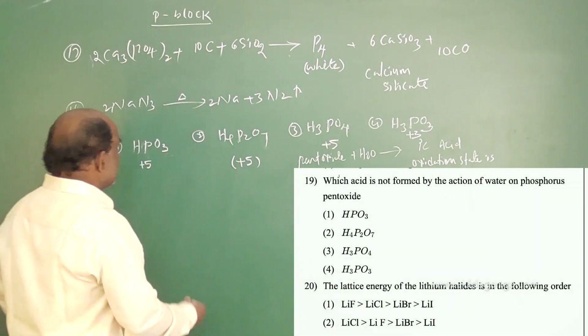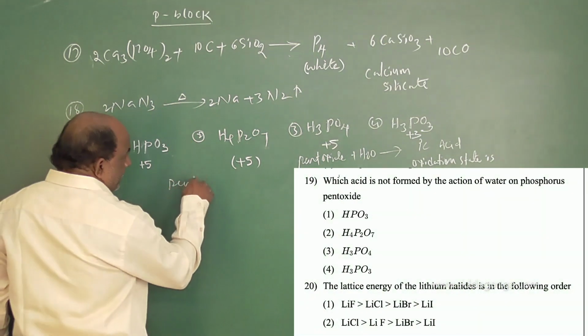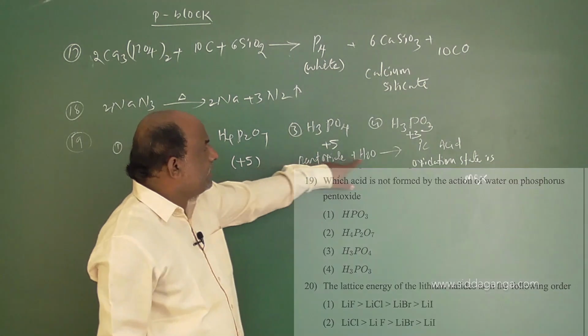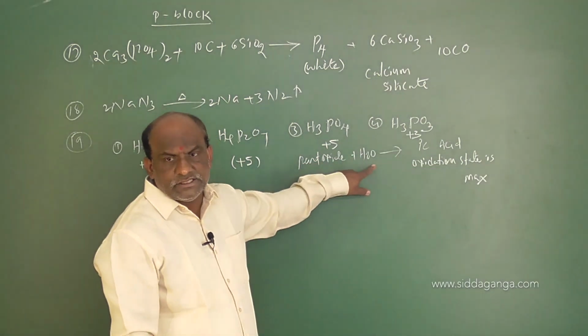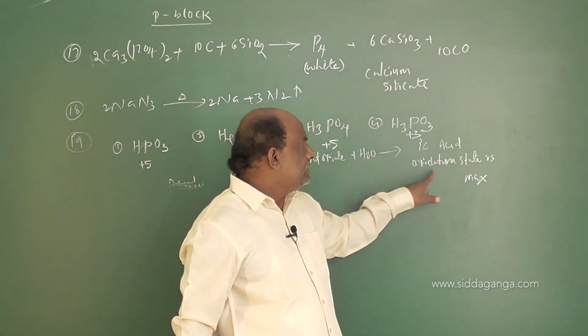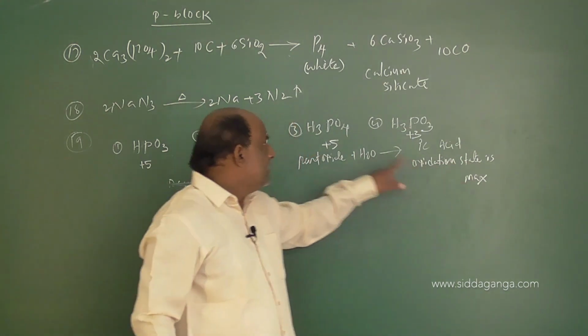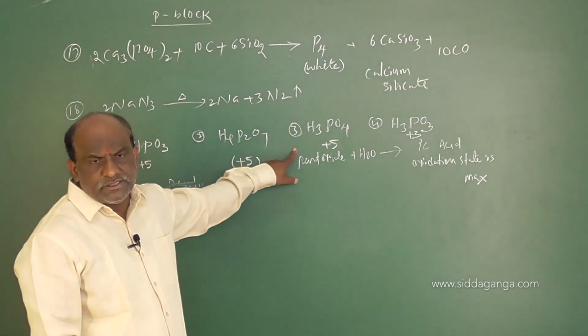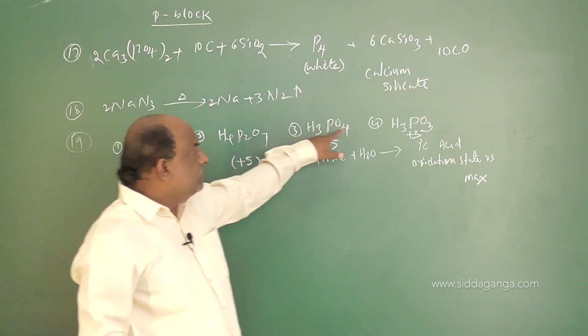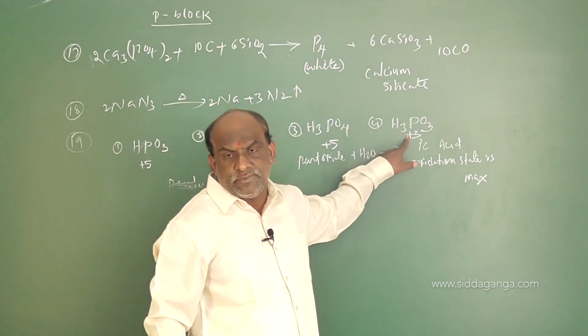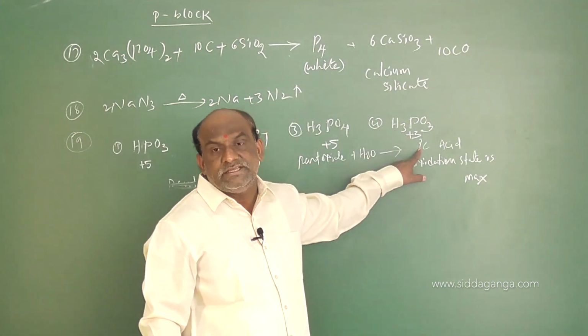What was the question? Phosphorus pentoxide on hydrolysis gives rise to which acid? The oxidation state is maximum. Examples 1, 2, 3 contain maximum oxidation number equal to the group number. But example 4 doesn't contain the maximum oxidation number. Example 4 is +3 oxidation number.